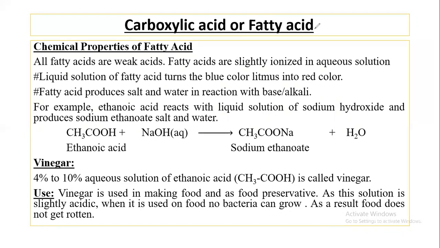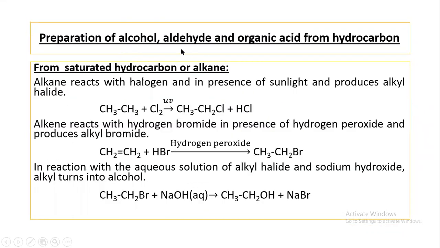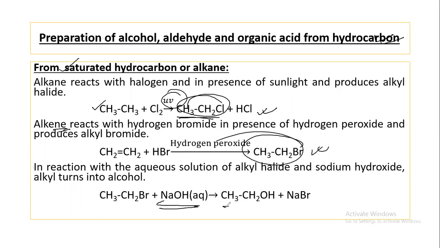So, and now I am going to discuss the preparation of alcohol, aldehyde, and organic acid from hydrocarbon. Here hydrocarbon means alkane, alkene, and alkyne. From alkane, at first alkane reacts with halogen in presence of sunlight and will produce alkyl halide and hydrogen chloride gas. But in the case of alkene, hydrogen bromide reacts in presence of hydrogen peroxide and produces alkyl halide. These alkyl halides react with sodium hydroxide and produce alcohol.